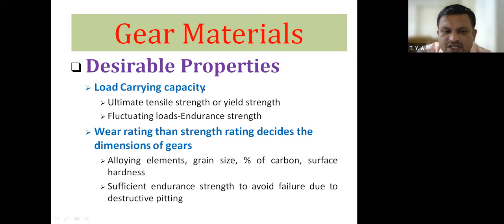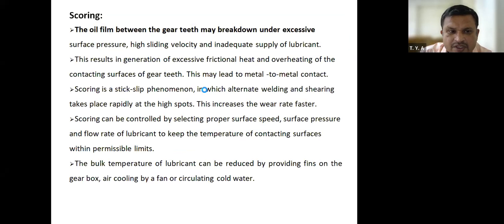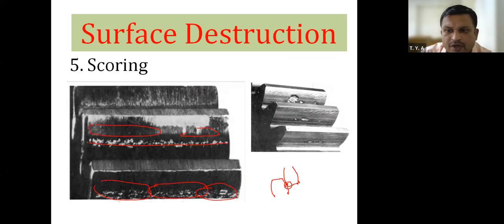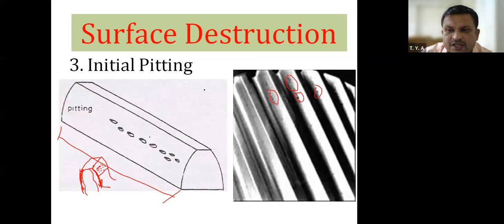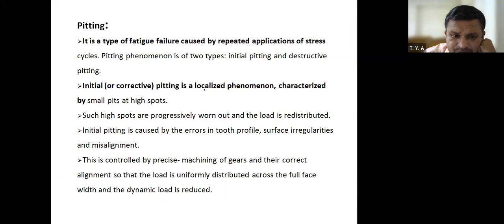Second is wear rating or wear strength. Wear strength decides the dimensions of the gears. Now, we have already seen different types of wear phenomena. We have seen scoring, destructive pitting, and initial pitting. Therefore, these are the major wear phenomena in the case of gears.